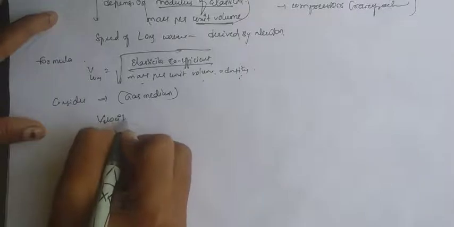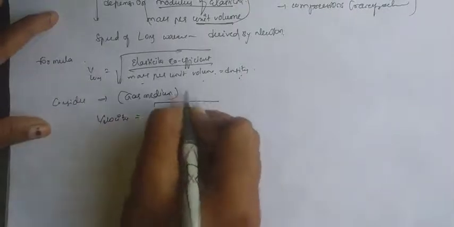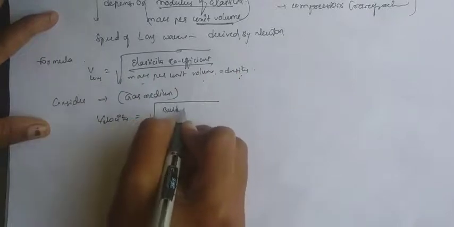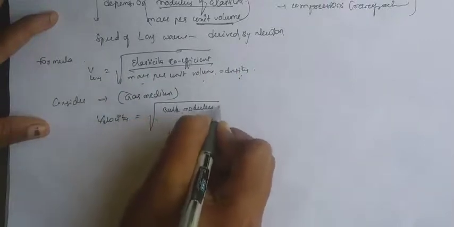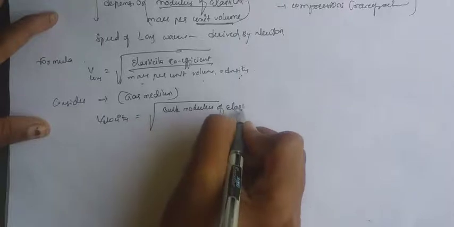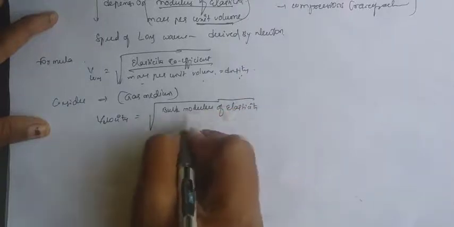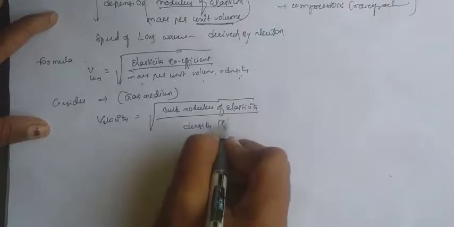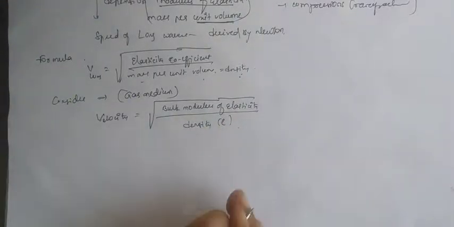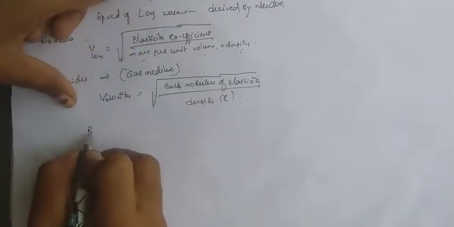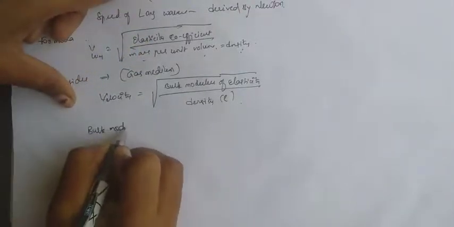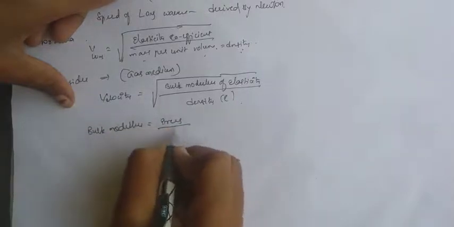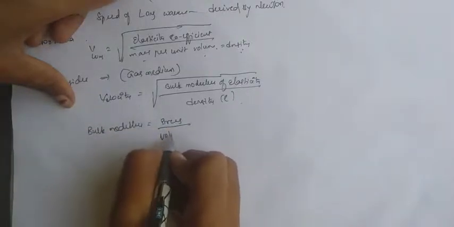Okay, so the velocity of the wave is equal to the square root of, here the elasticity coefficient is there, so here we are taking the bulk modulus of elasticity, divided by density rho. Okay, so here we already learnt about the bulk modulus. So what is bulk modulus? Bulk modulus means stress by strain. Stress by which strain? Bulk strain. Bulk means volumetric strain.